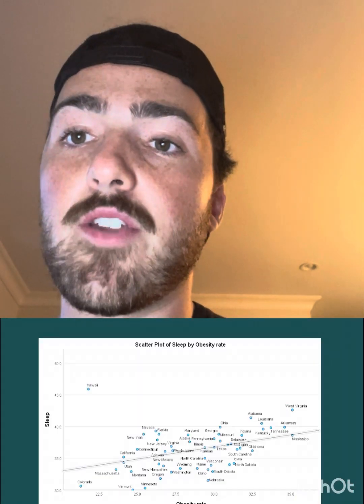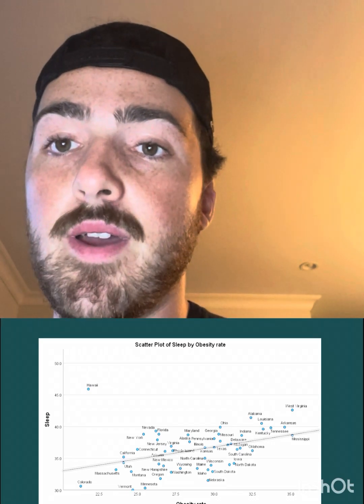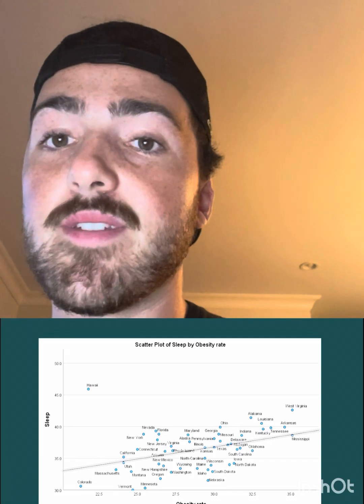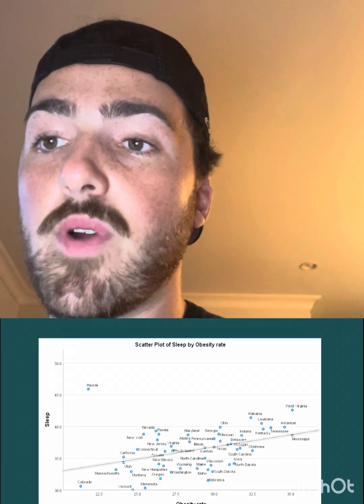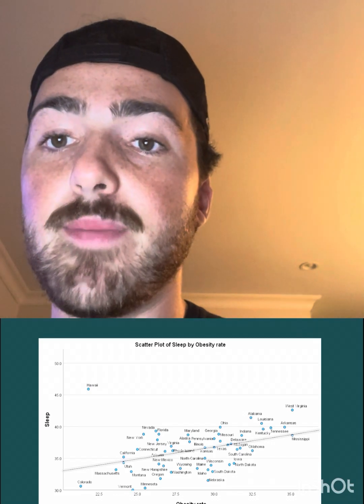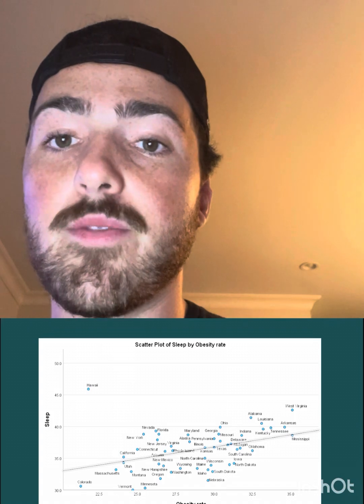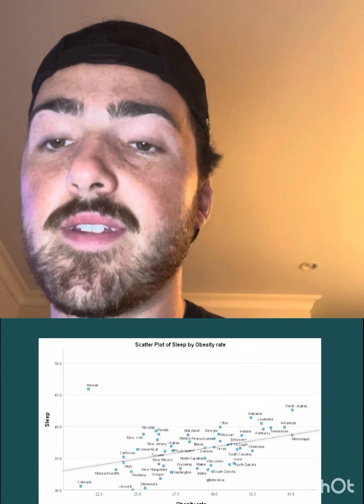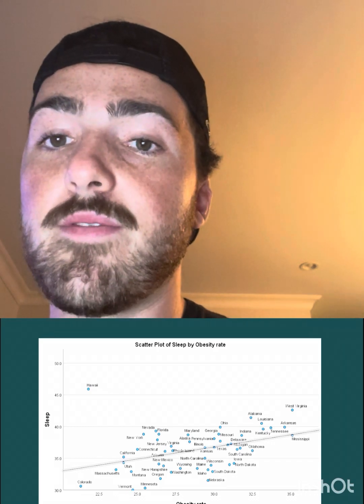Firstly, this is a scatter plot that illustrates the relationship between sleep and obesity. When the percentage of people who do not get a sufficient sleep increases, so does obesity rate. The less sleep one gets, the more likely they are to be obese. This is a moderate positive correlation of 0.389. It is statistically significant with a p-value at 0.005.